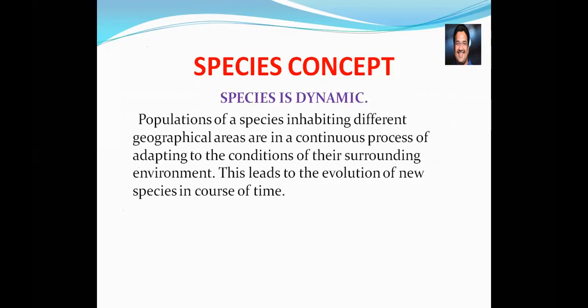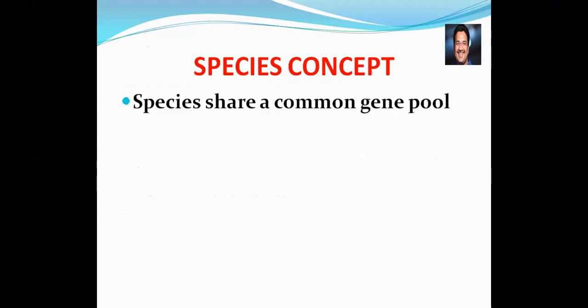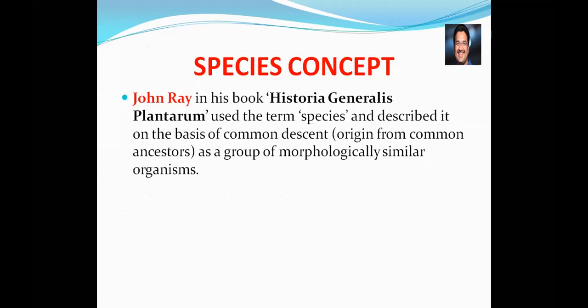Species is dynamic, which means it changes according to the surrounding environment. Populations of a species inhabiting different geographical areas are in a continuous process of adapting. The members of a species show assortative or preferential mating, and species share a common gene pool. That means my 30,000 genes and your 30,000 genes all belong to one gene pool.